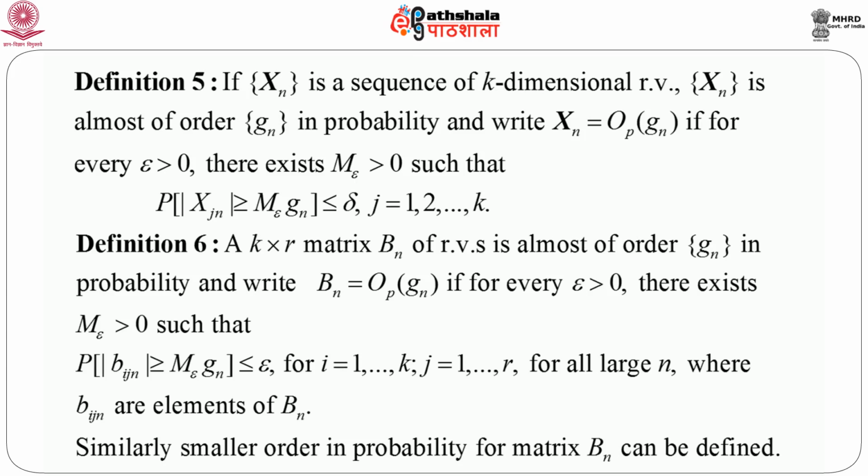So, here we have seen that first we have defined this order big O for a sequence of real numbers. From there we have extended it to define order in probability, that means big O p, with respect to a univariate random variable, and then again we extended it for a k-dimensional random vector, from which we again extended this to a random matrix of arbitrary order. Similarly, we can define smaller order in probability, that is small o p, for random vectors as well as for random matrix Bn.